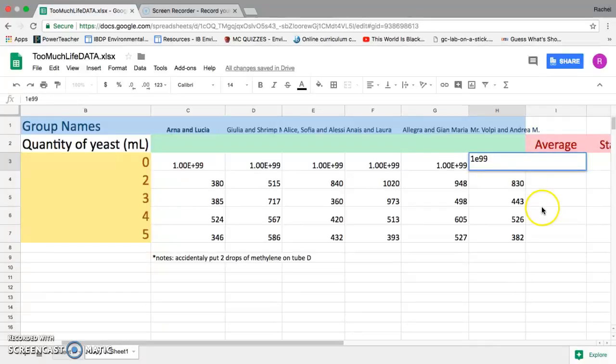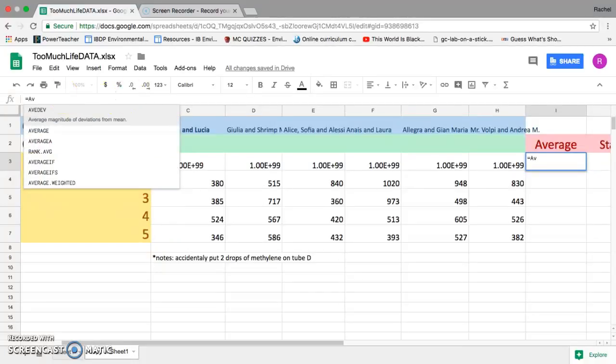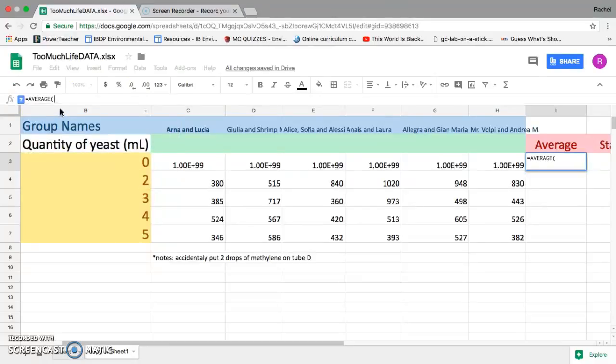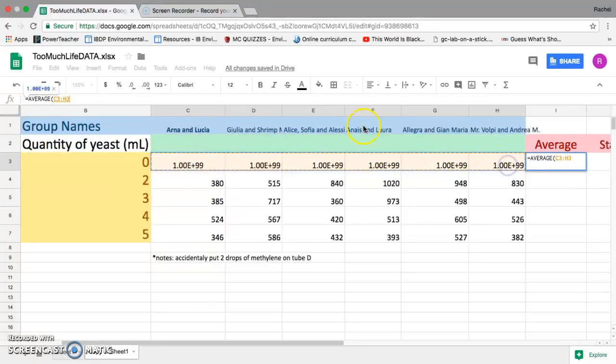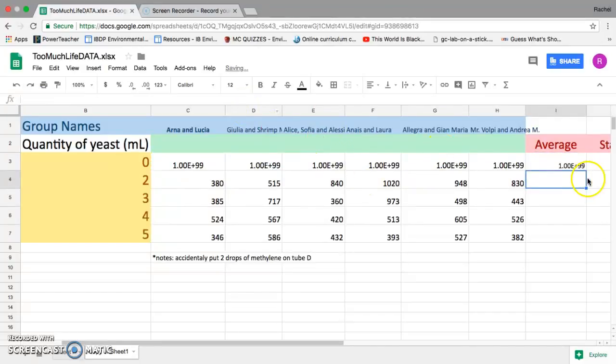Right, perfect. Then the next thing we're going to do is take the average, and we're just going to do this by using the function bar. So we're going to go to the function. Okay, so not doing it in the box, but going up to the function, we have to hit the equal sign. So hit equals, and then you can just do average. And you can do this on Excel as well, and it might have one that says the mean, so that's the same, average or mean. And then we're selecting our area, so the numbers we wanted to use for a calculation, and we're going to close the parentheses and we're going to put that in there.